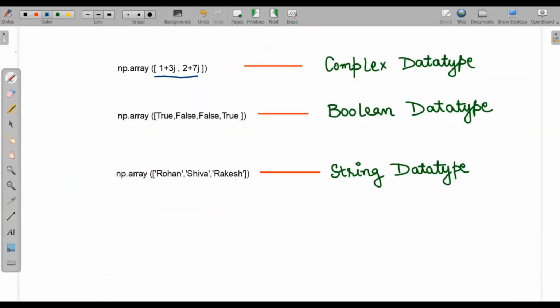So what all dtypes can we use here? Complex. Here we have boolean as well as string data types.